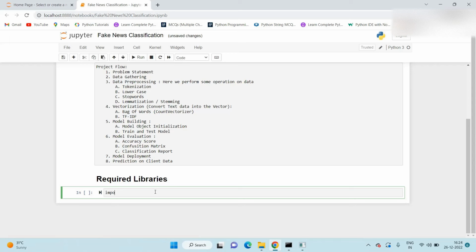First of all, we require pandas, numpy, as well as regular expression libraries.